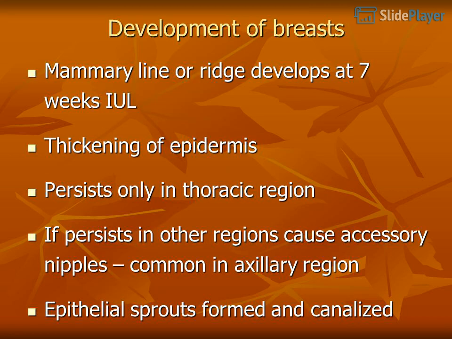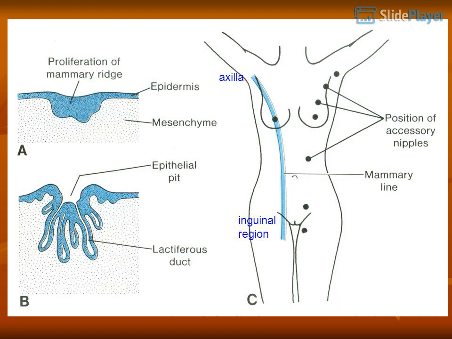Development of breasts. The mammary line develops at 7 weeks as a thickening of the epidermis. It persists only in the thoracic region. If it persists in other regions, it causes accessory nipples, common in the axillary region. Epithelial sprouts are formed and canalized. Axilla. Inguinal region.